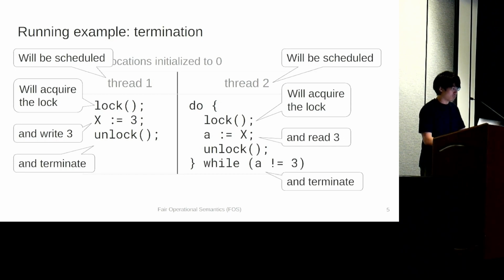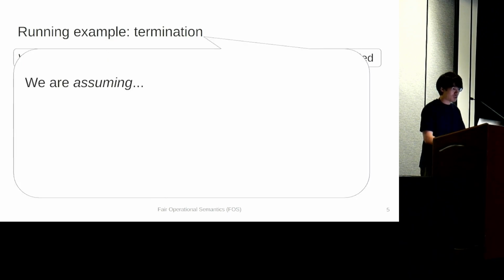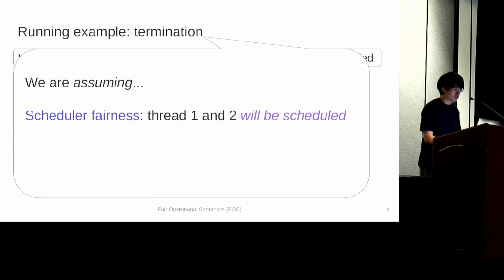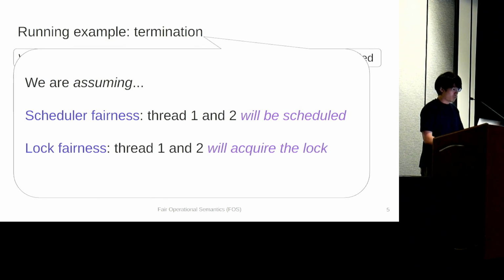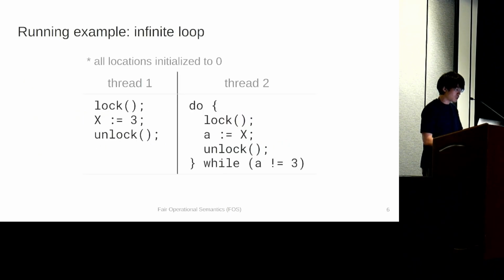However, we can see that there are some crucial assumptions we made to justify the reasoning. First, we assumed what we call scheduler fairness, which says that thread 1 and 2 will be scheduled. Second, we also assumed what we call lock fairness, which says that thread 1 and 2 will acquire the lock. Indeed, it turns out that this program can fall into an infinite loop when these assumptions are not met. For now, let me focus on scheduler fairness and postpone lock fairness for a later discussion.